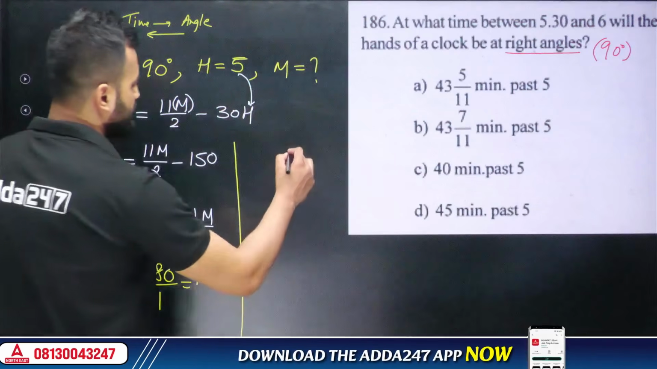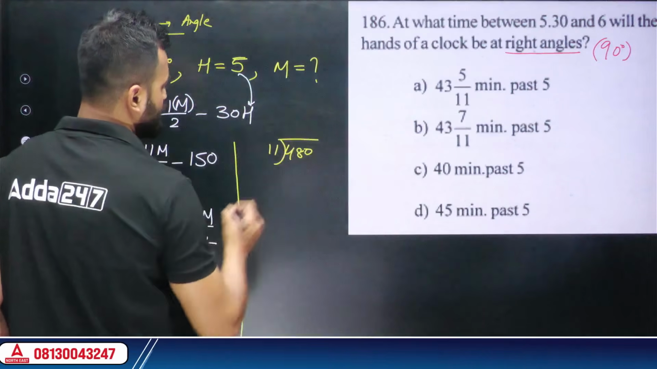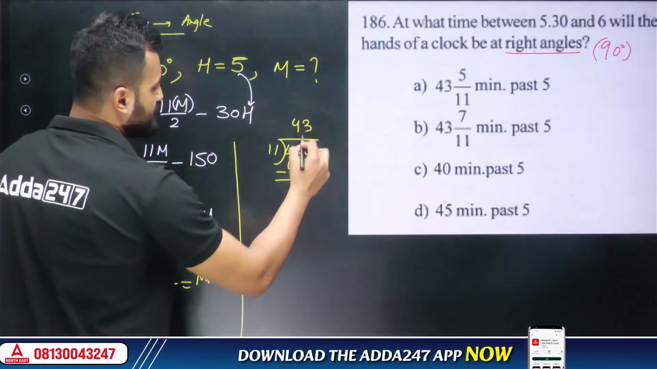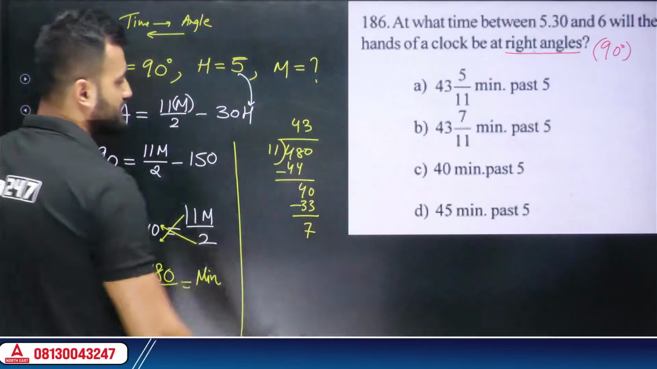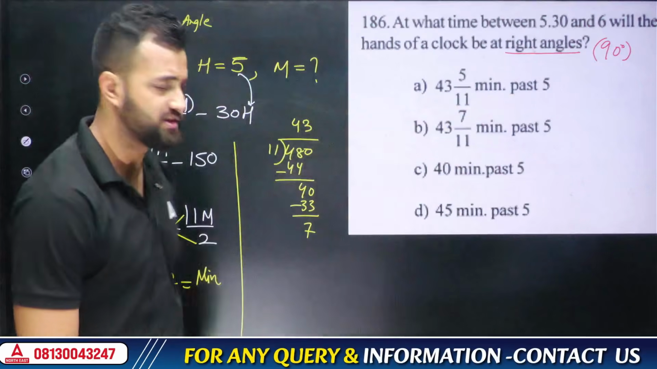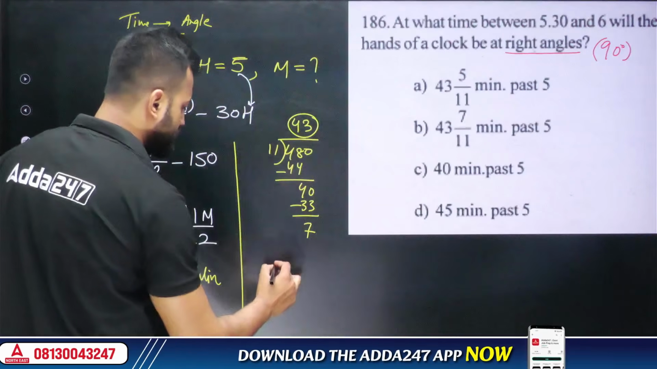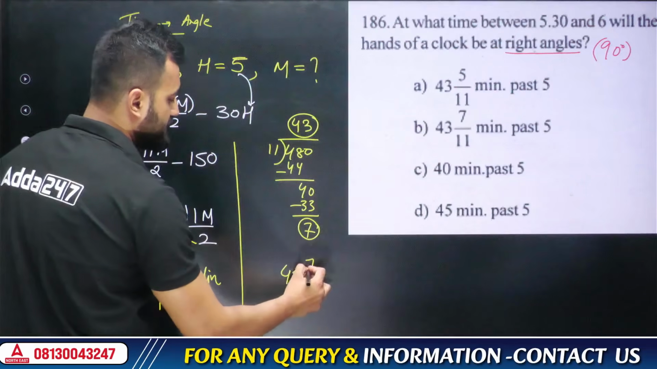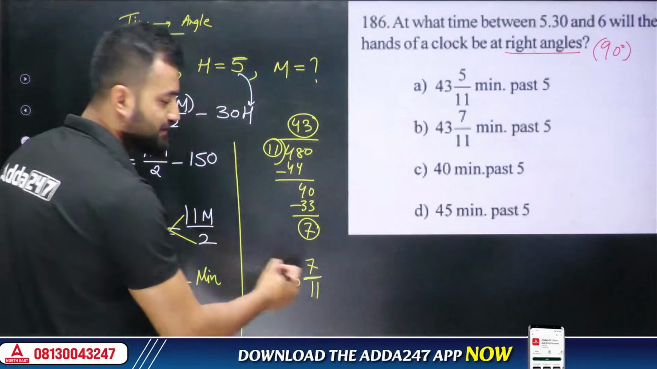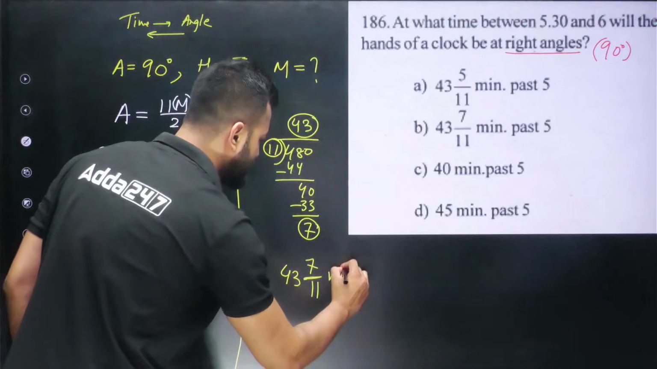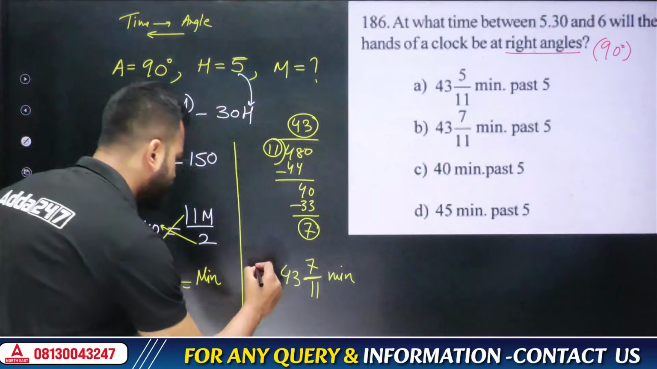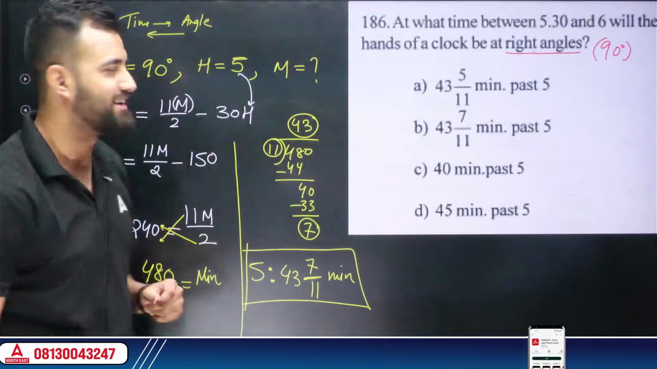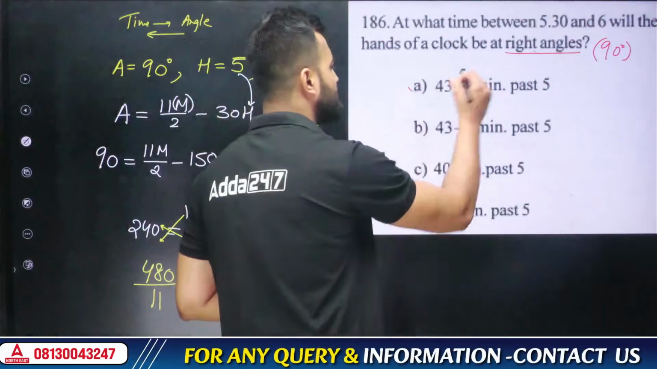Now we can solve this. How to solve? Just divide 480 by 11. So 11 4s is 44. Subtract it, you're getting 40. Yes. 11 3s is 33. Subtract and you're getting 7. Now how to write this in mixed fraction format because it's given in mixed fraction? It's quite simple. Always write the quotient at first. 43. Then just draw a line and the remainder should come at the top. So 7, and at the bottom you'll have the divisor 11. 43 7 by 11 minutes. That means what will be the time? So the time would be 5:43 7 by 11 minutes. And that is when I'll see the exact 90 degrees in my clock, which is in my option number A.